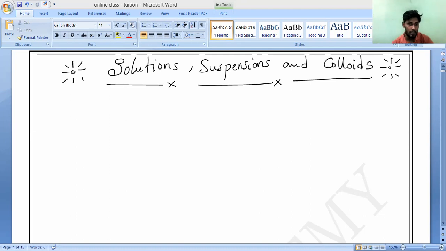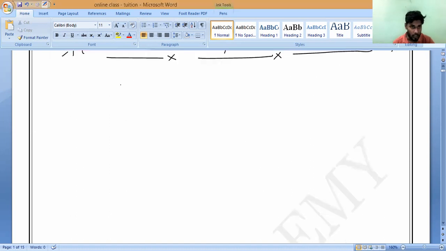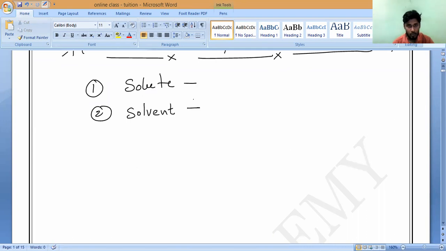So let us discuss what these words mean. One is solute and another one is solvent. Do you understand? Please tell me. Solute, and the second word is called solvent. We'll understand the meaning of these two words, then only can you easily understand what solutions, suspensions, and colloids are.